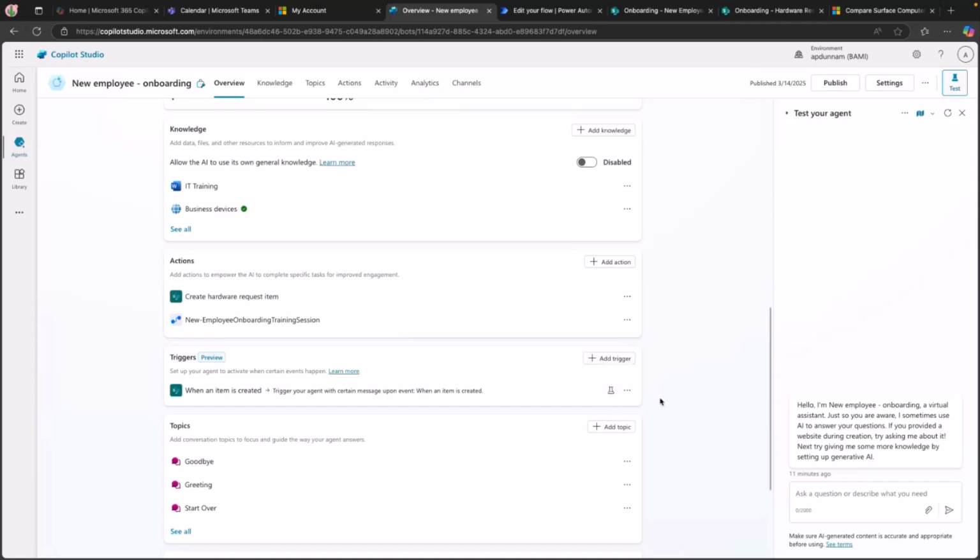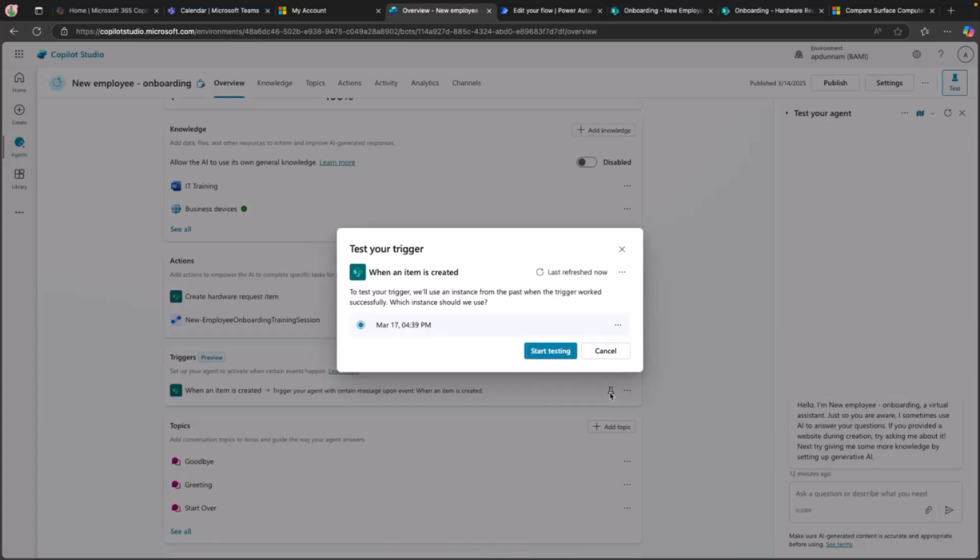And how we test this out, since I haven't published anything yet, is we can make sure everything is working by going to your trigger and clicking this little test button. This is going to show all recent runs of basically new items being added. And again, it can take a minute. So we'll just give it a second here to show the latest run that's going on. Keep refreshing. Can be very impatient at this point. But it will show up, and then we just select it and click Start Testing, and that will help get it kicked off there.